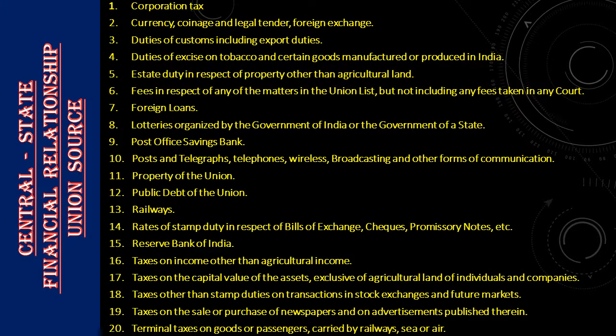Central state financial relationship. First heading, union sources. Let us see what are all the departments in the hands of center. 20 different departments have been mentioned. Let us see that. Corporation tax, currency, coinage and legal tender, foreign exchange. Duties of customs including export duties. Duties of excise on tobacco and certain goods manufactured or produced in India. Estate duty in respect of property other than agricultural land.